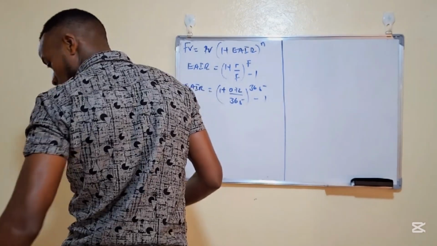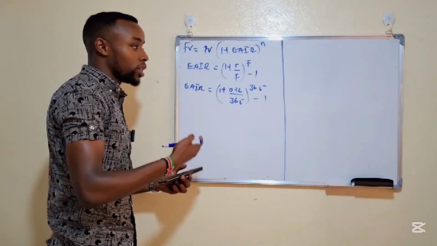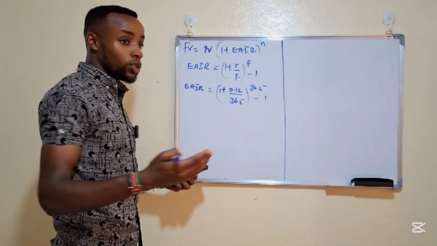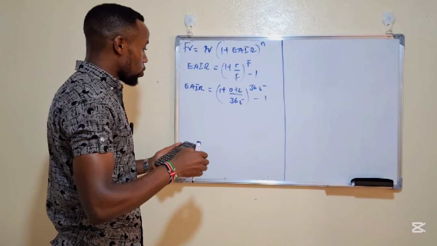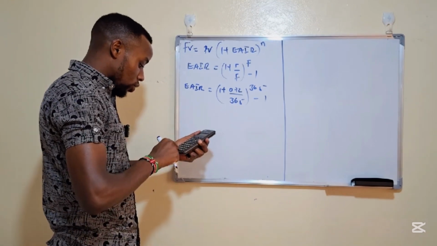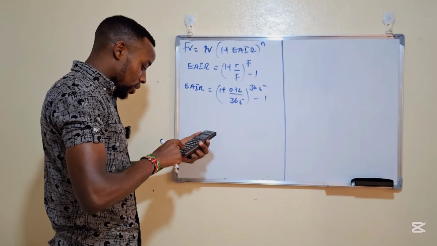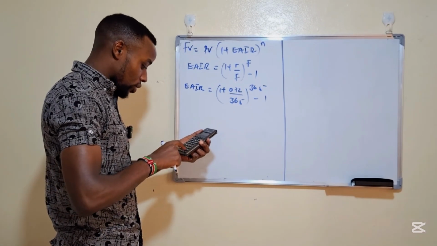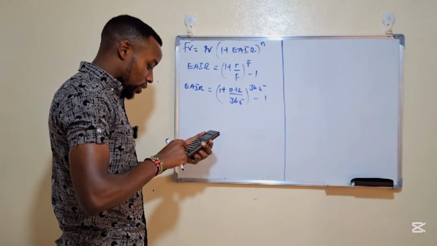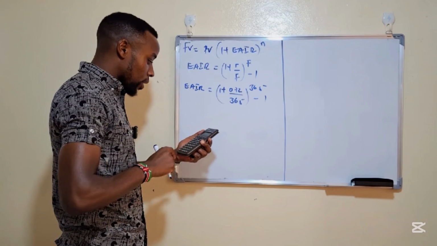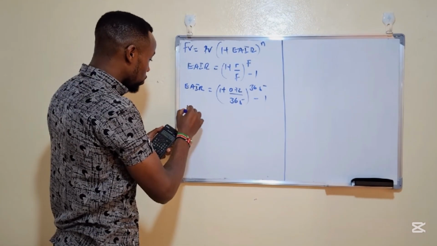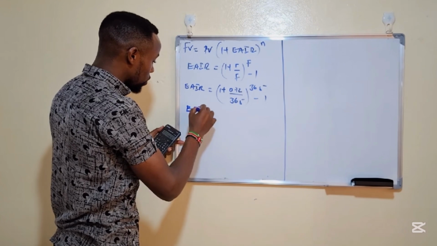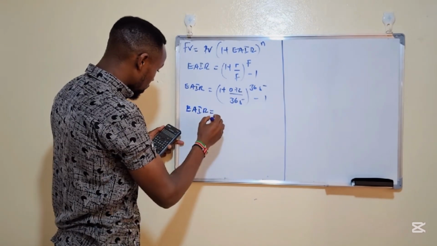This is just a compounding formula to find out the future values of investments. So this is 0.12 divided by 365 plus 1, raised to power 365, then minus 1.